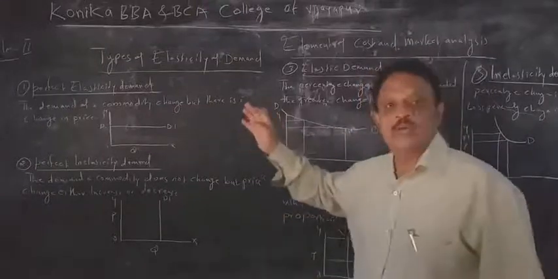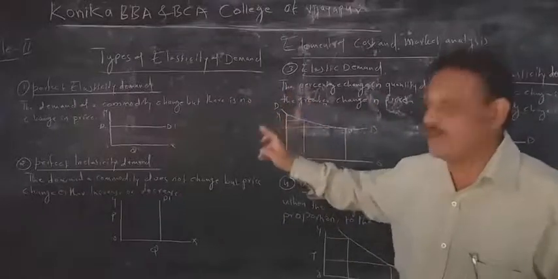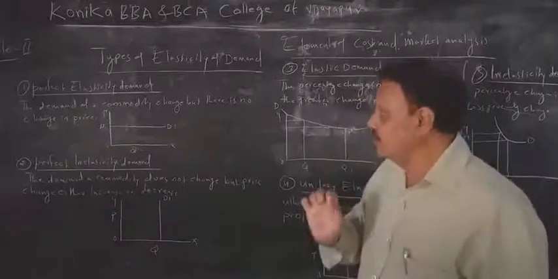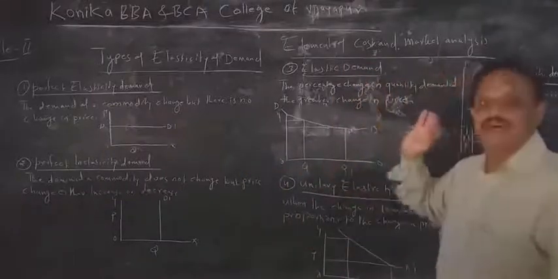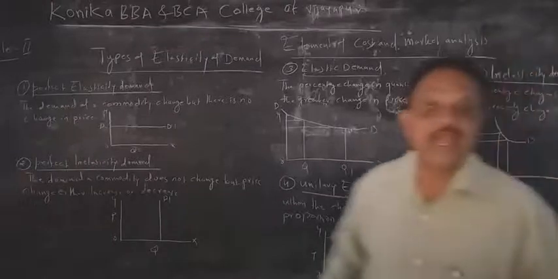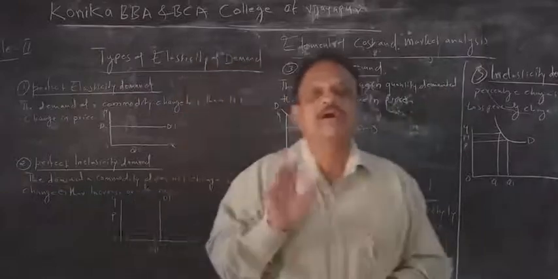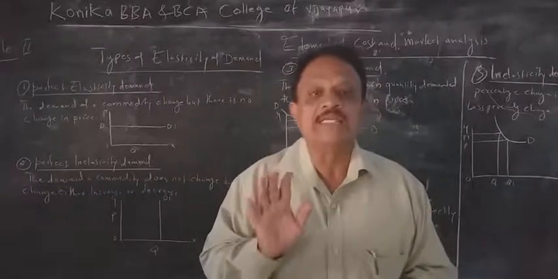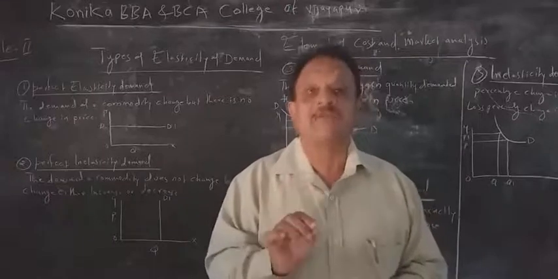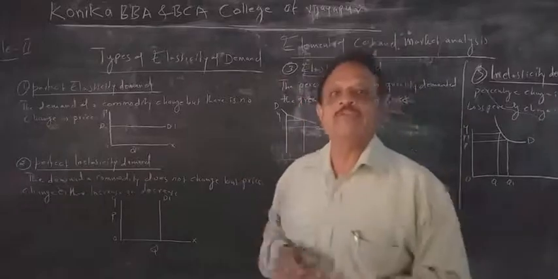Okay, there are 5 types of price elasticity: perfect elasticity of demand, perfect inelasticity of demand, elasticity of demand, unitary elasticity of demand, and inelasticity of demand. There are a total of 5 types of price elasticity of demand. It is very easy, but you have to remember the graph. You have to make practice about that. So well, first one we have to go here.